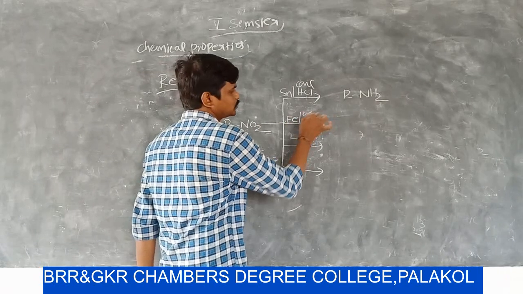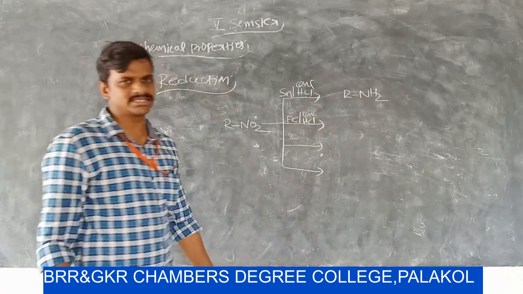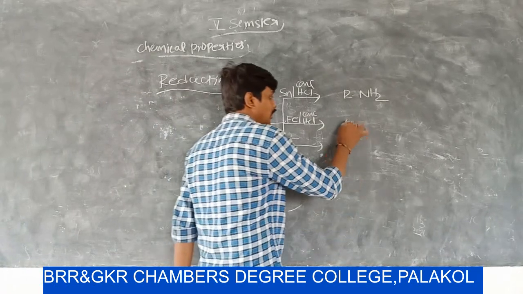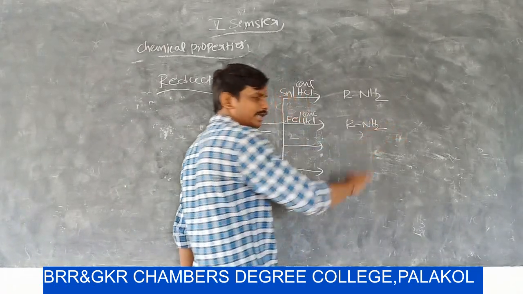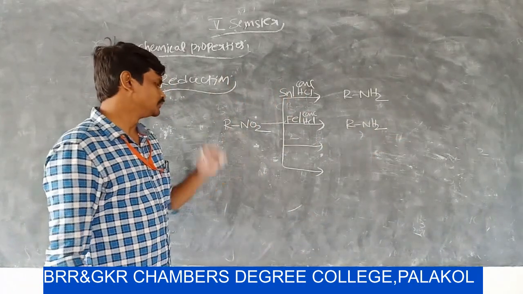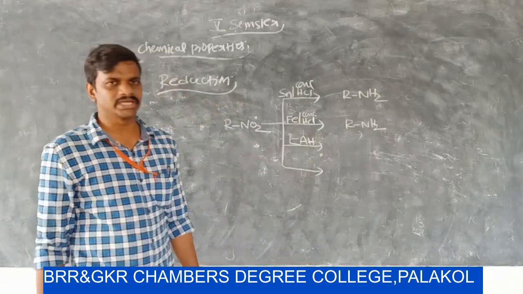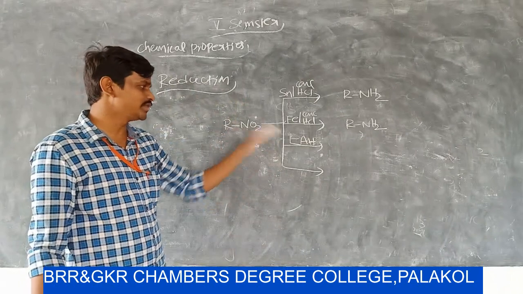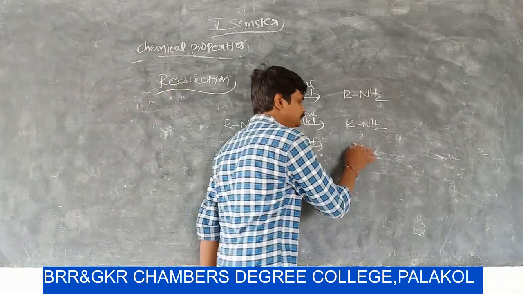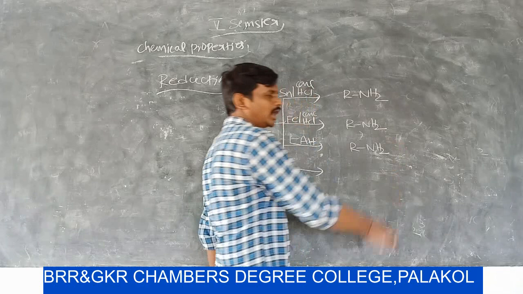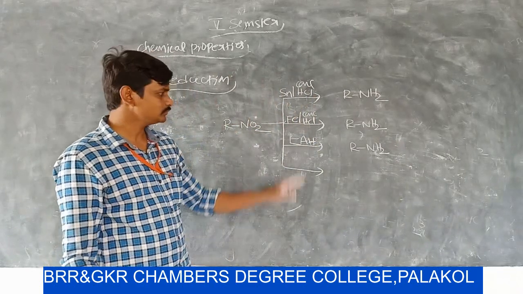Nitrohydrocarbon is also reduced with iron and concentrated HCl, and it also produces a primary amine. Now this nitrohydrocarbon can also be reduced by using lithium aluminum hydride, and it also forms primary amine.